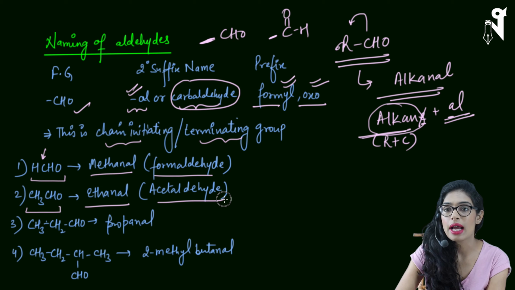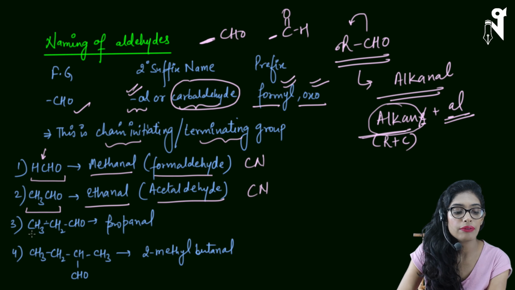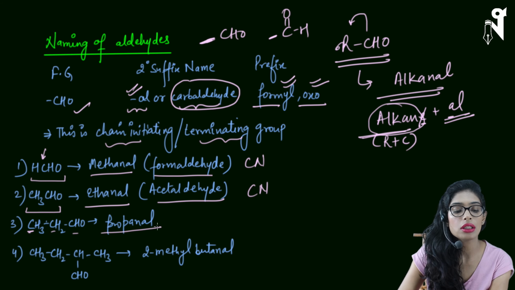Common name is acetaldehyde. Common names are important. Again we have the next compound CH3CH2CHO, 3 carbons. The name is propanal. The next compound has CH3, CH2, CH, CH3 and CHO.